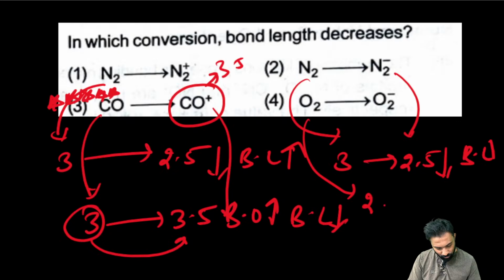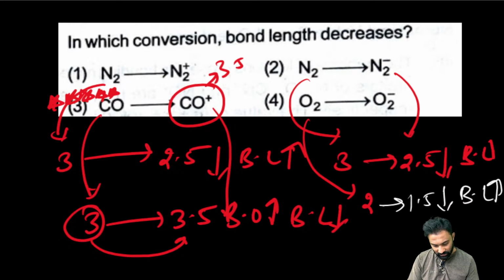O2 bond order is 2. Now O2 plus bond order is 2.5. O2 minus bond order is 1.5. Bond order decreases means bond length increases. Only option number 3 is correct. This is very important. You have to be very careful with this one. See, CO+ is an exception. Right.